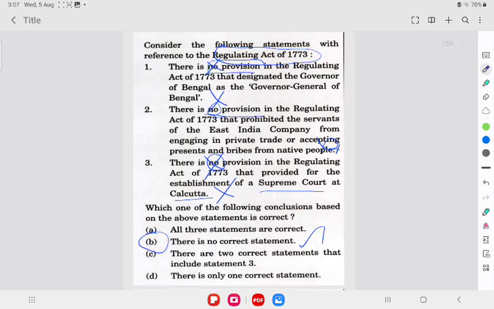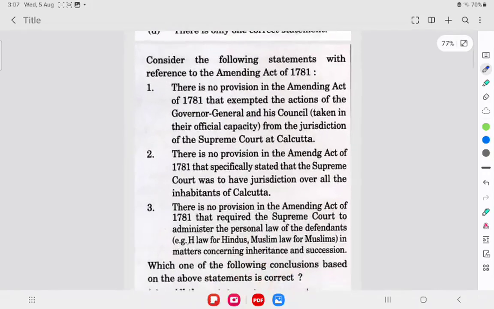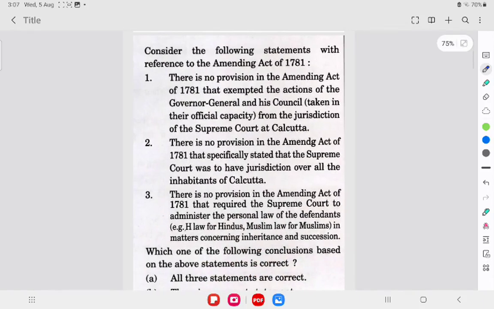Okay, so now moving on to the next question. Consider the following statements with reference to the Amending Act of 1781. This act is also called the Declaratory Act.